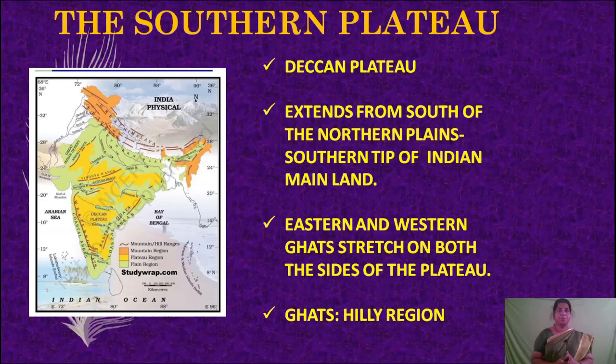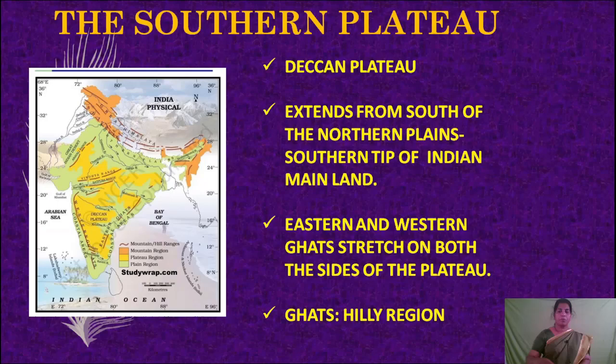Eastern and western Ghats stretch on both sides of the plateau. Ghats are hilly region. This is Eastern Ghats and this is Western Ghats. ये दोनों Ghats Southern Plateau के दोनों साइड में पाया जाता है.